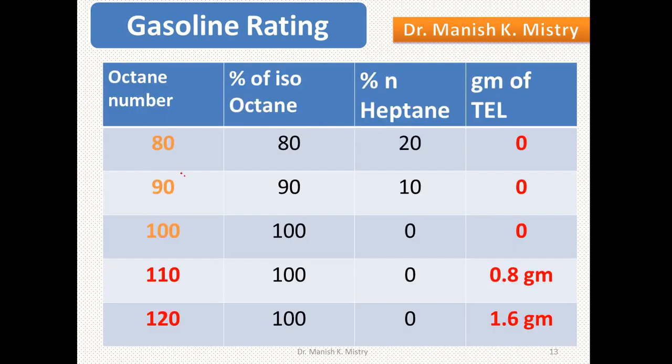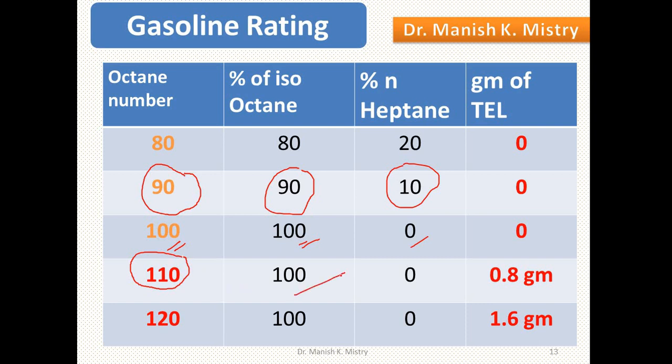Assume a fuel has an octane number of 90, that means 90% isooctane and 10% N-heptane. An octane number of 100 means 100% isooctane and 0% N-heptane. But if the octane number is higher than 100, that means 110.